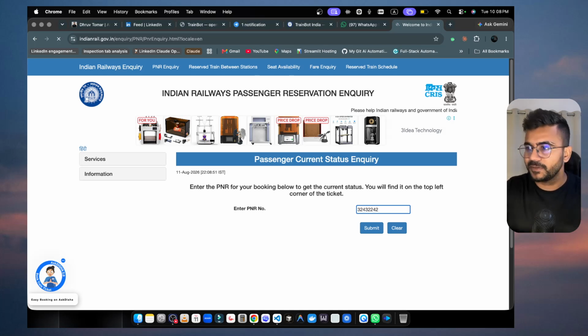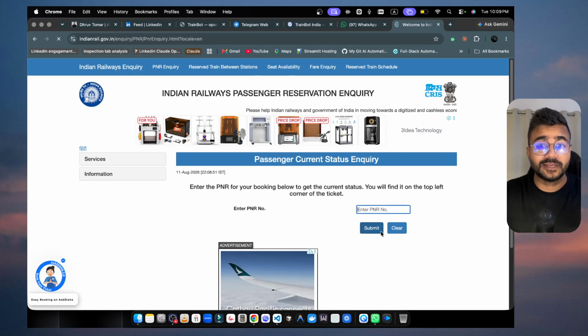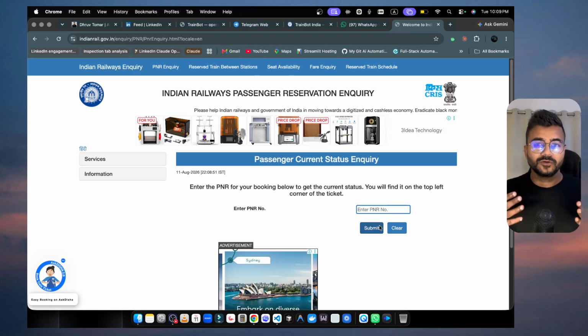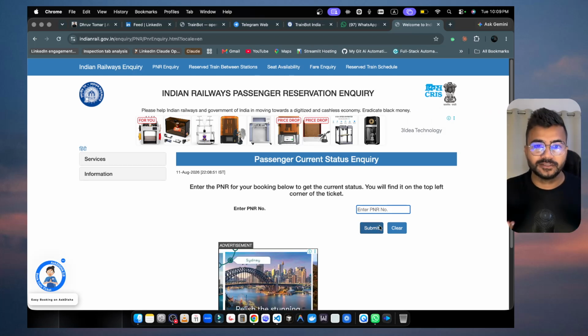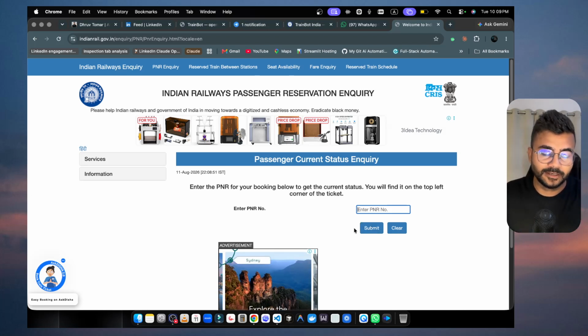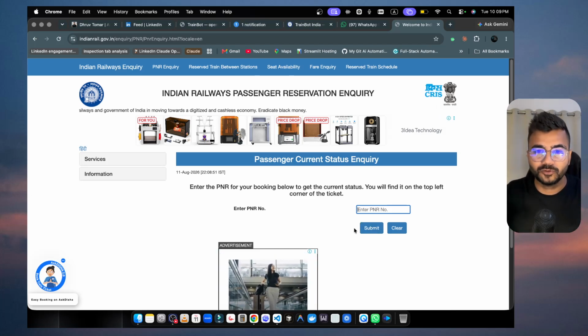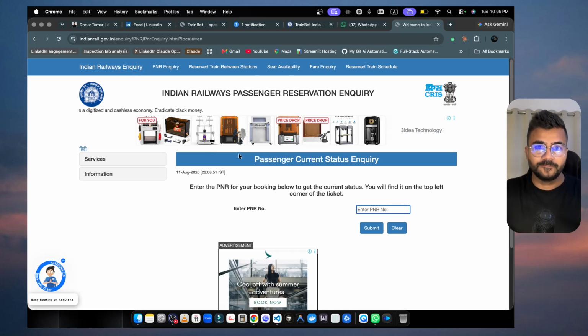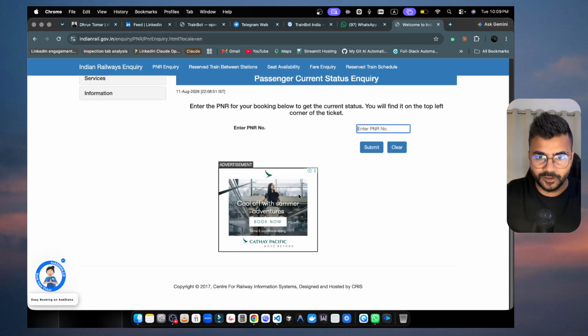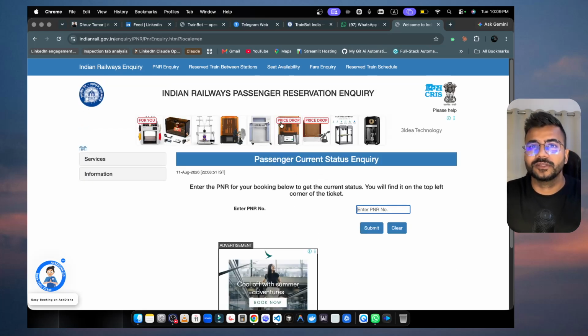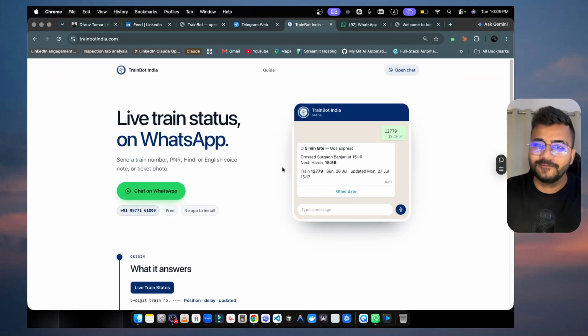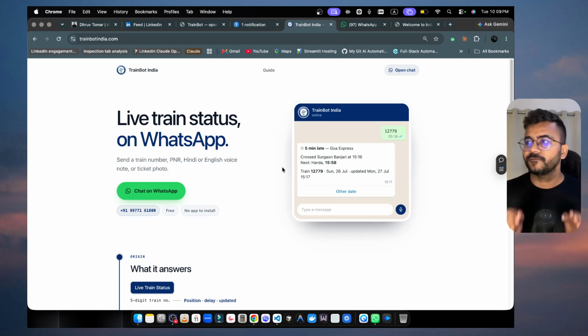Even after typing the PNR, it will give you some calculation. That is difficult, or rather not difficult, but you have to do all these things. And you have to go to each and every site for each and every different task, right? If you have to check the fare, where will you check the fare? So these are the major issues that we were facing, and that's the reason we have introduced Trainbot India, where you can get each and every piece of information in your WhatsApp.